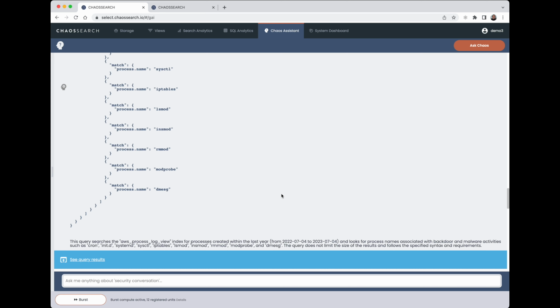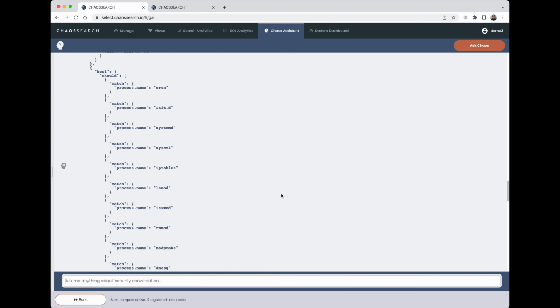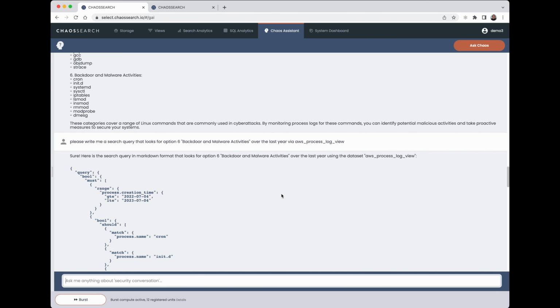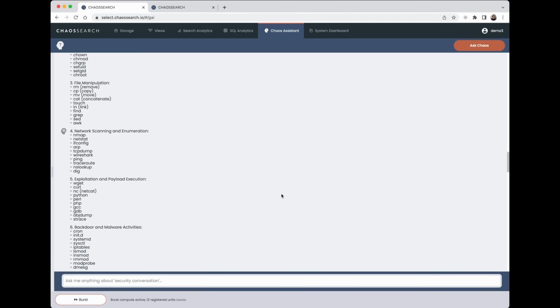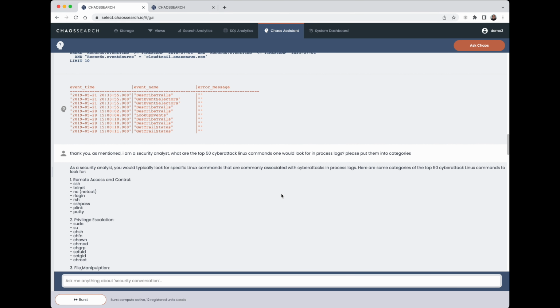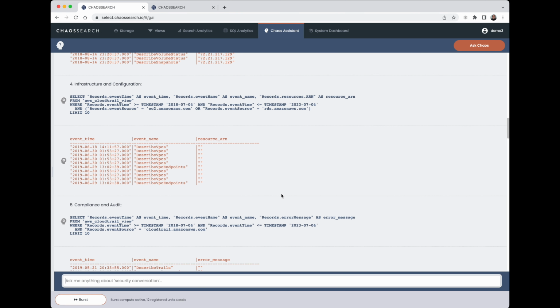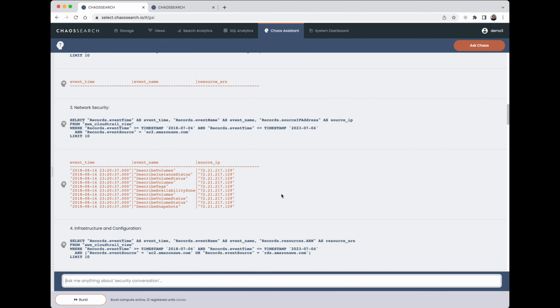So with Chain of Thought and the AI Chaos Assistant, I've quickly and easily identified vulnerabilities of my environment as well as queries I should run to do its analysis.